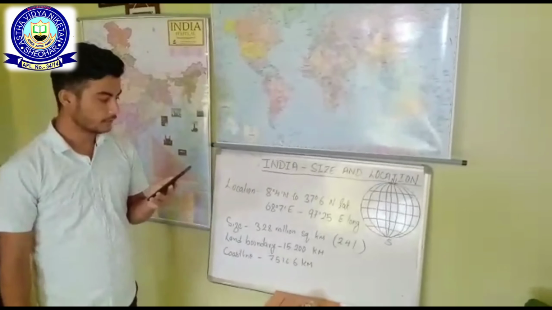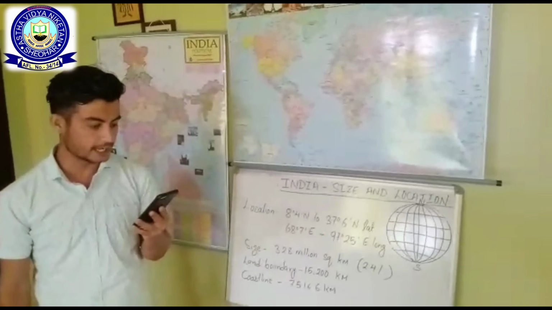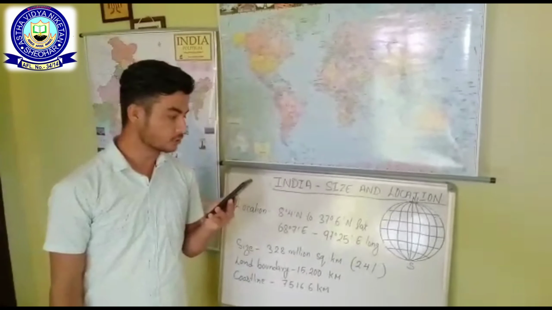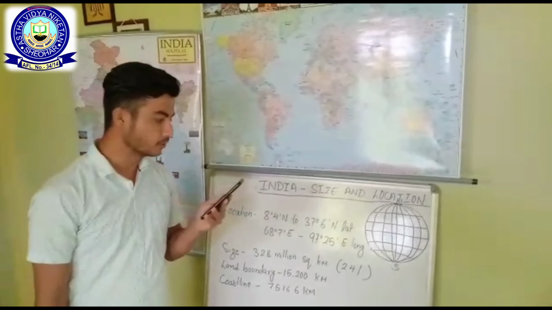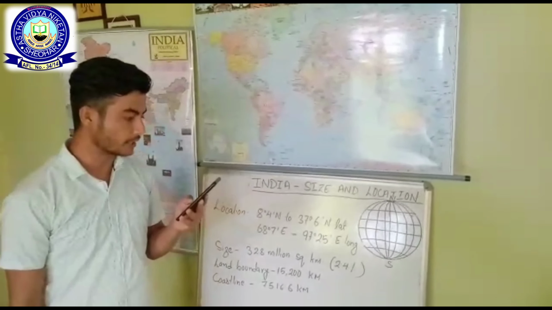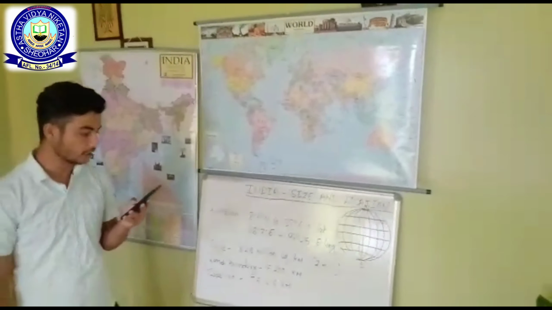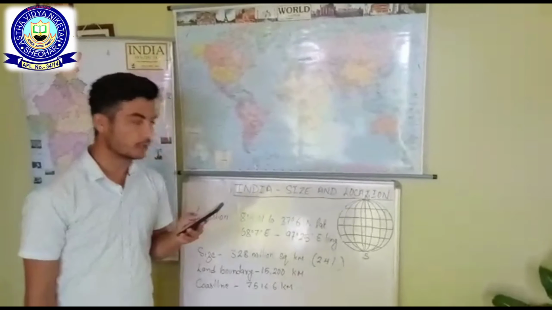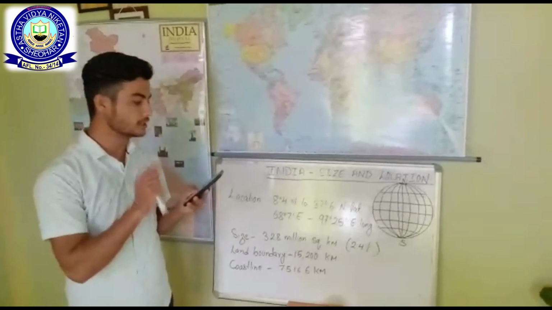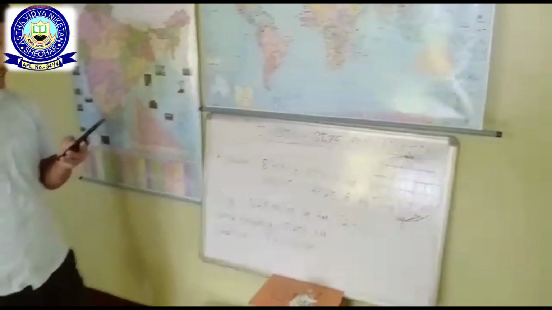First, India is one of the ancient civilizations in the world. It has achieved multifaceted socio-economic progress during the last 5 decades. It moved forward, displaying remarkable progress in the field of agriculture, industry, technology, and overall economic development. India has also contributed to the making of world history. So this is the introduction part of this chapter, India's size and location.